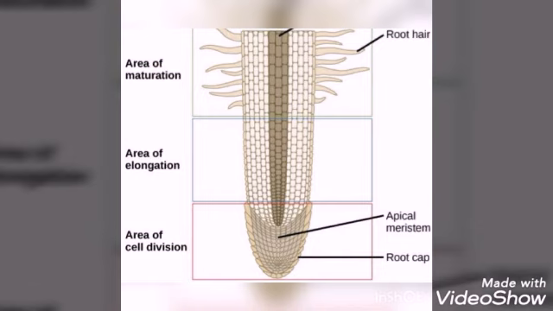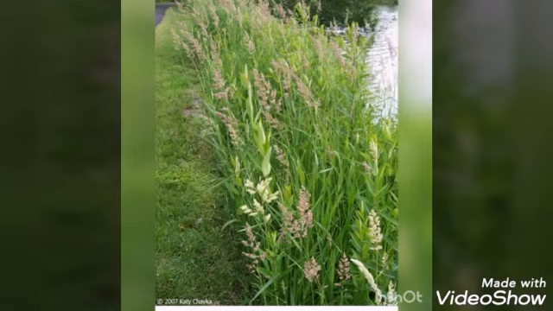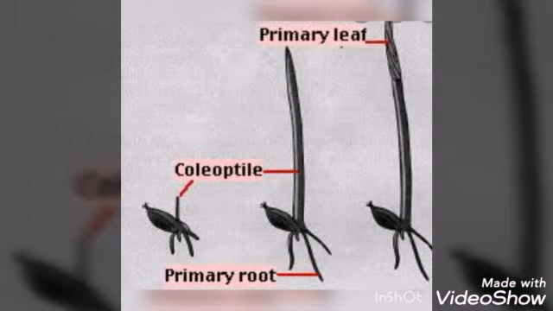Charles Darwin in 1880 observed unilateral growth and curvature of canary grass coleoptiles. Canary grass is a plant. The scientific name of canary grass is Phalaris canariensis, belonging to the family Poaceae. Coleoptile is a sheath protecting a young shoot tip in a grass or cereal. Coleoptile of canary grass denotes the first leaf of canary grass.